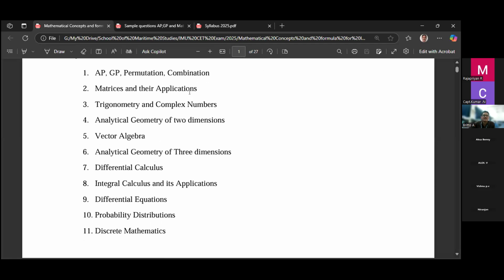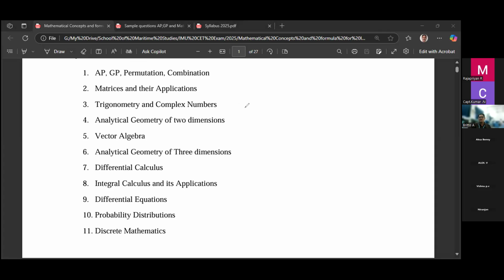So the first thing we have is AP GP. AP GP is actually not in the 12th standard syllabus, but you study it in lower classes. So some questions may come in AP GP and permutation combination. These are the basics also. You may use AP GP or permutation combination in probability and some other topics also. So what is AP? AP means arithmetic progression.